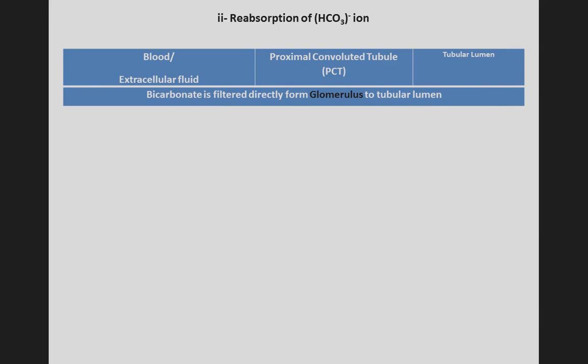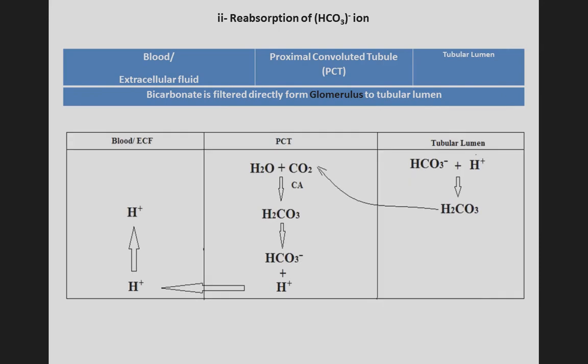Next is reabsorption of bicarbonate ion. It is very simple, where bicarbonate is filtered directly from the glomerulus to the tubular lumen. Here you can see this. From the tubular lumen, the carbonic acid comes to the PCT and here dissociates into H2O and CO2. Once again, in the presence of carbonic anhydrase, it forms carbonic acid, then dissociates into bicarbonate and hydrogen ion.